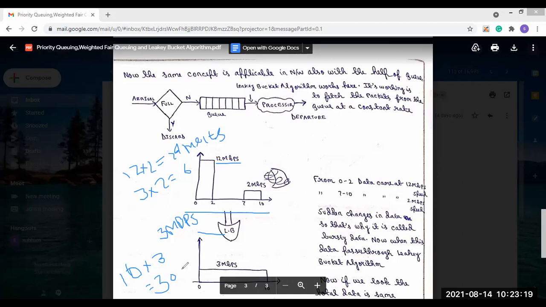Clear to everyone? Is it clear, the leaky bucket algorithm? Yes, sir. Yes, sir. Okay.